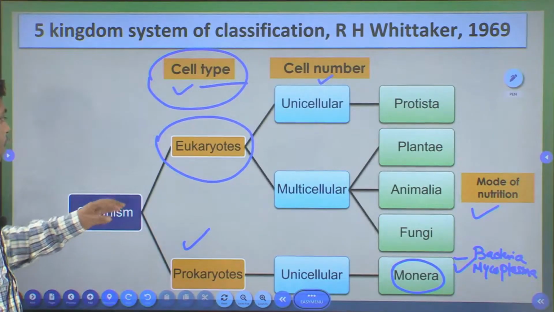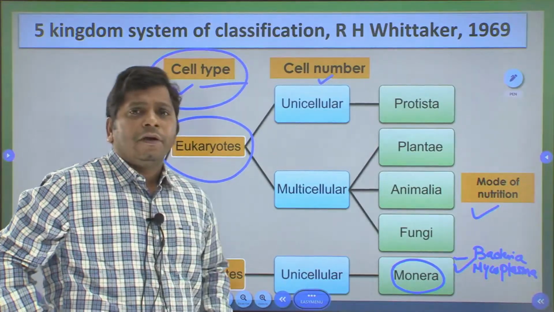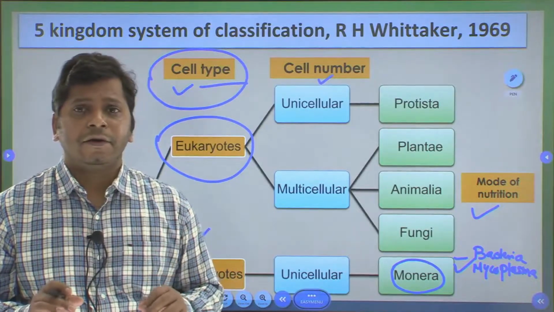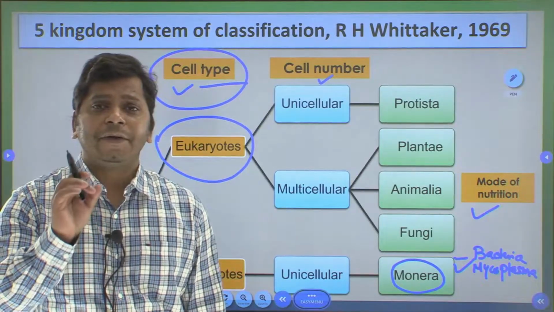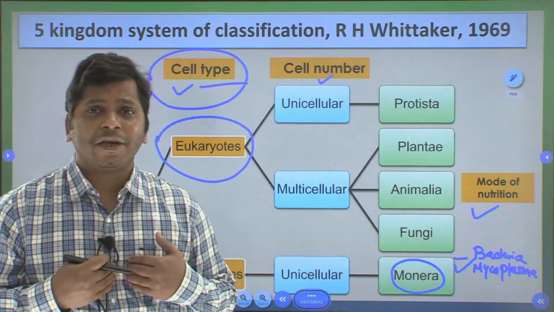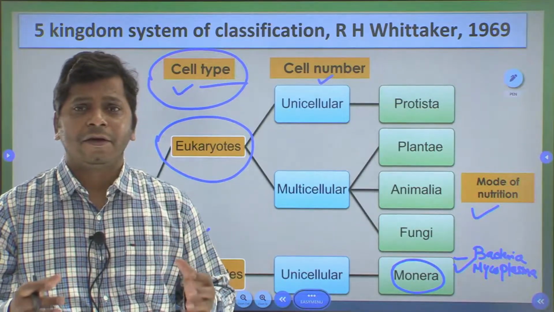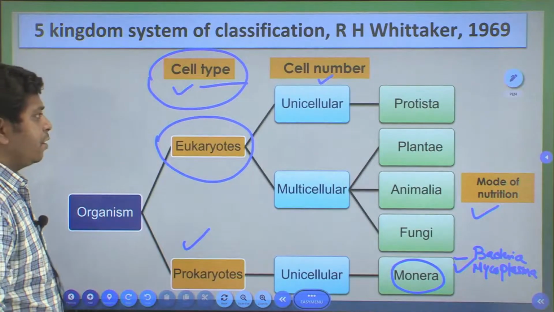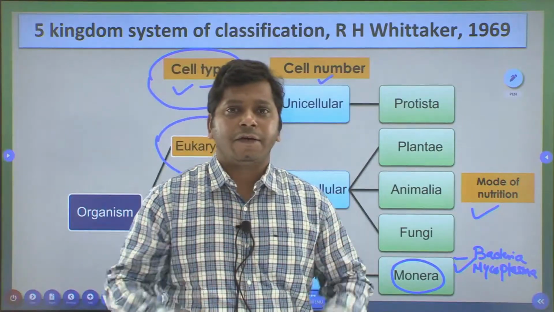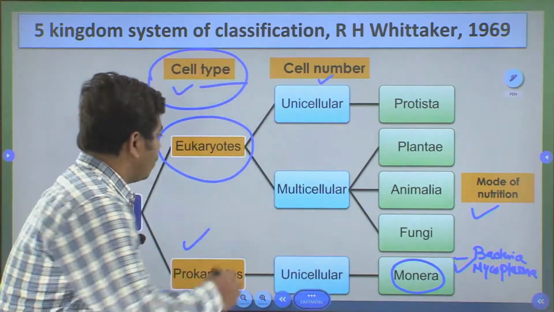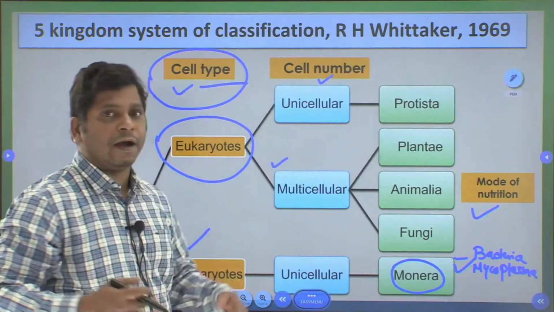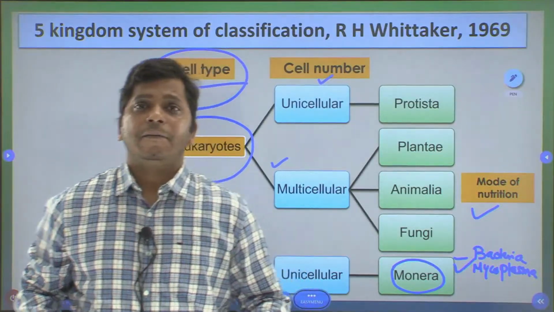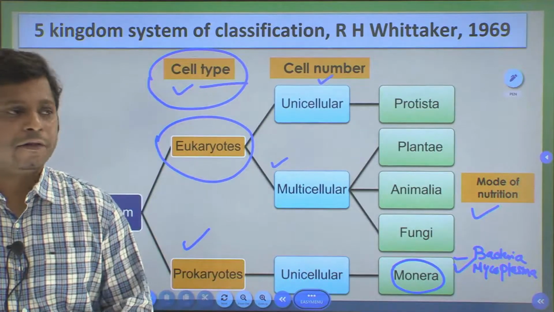So now let us look at eukaryotes. Eukaryotes means they have a true nucleus, a defined nucleus, but the organisms having a defined nucleus can be unicellular also, like Chlamydomonas, diatoms. So these are unicellular organisms, but they are eukaryotes. They can be multicellular also, like human beings, higher plants. We are all eukaryotes, but at the same time we are multicellular also.